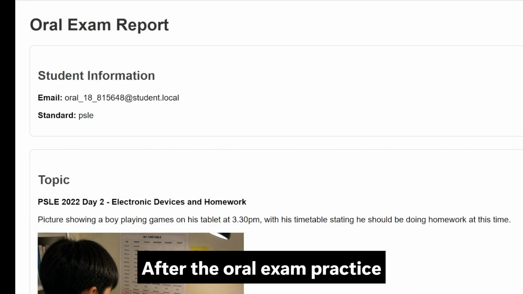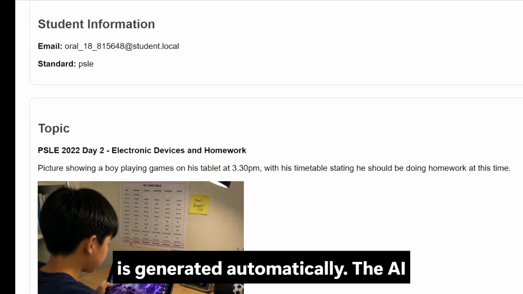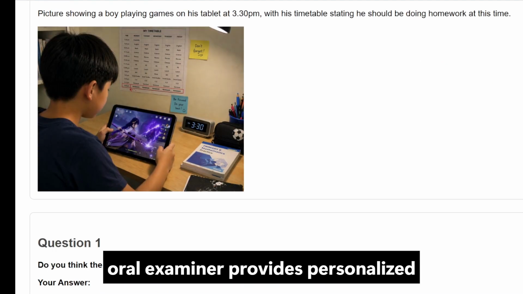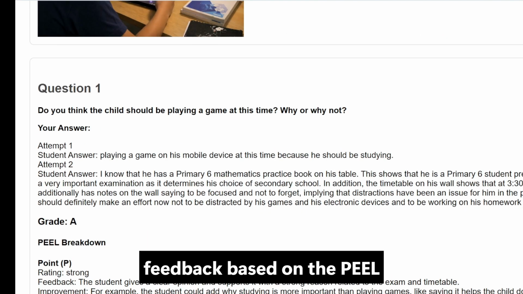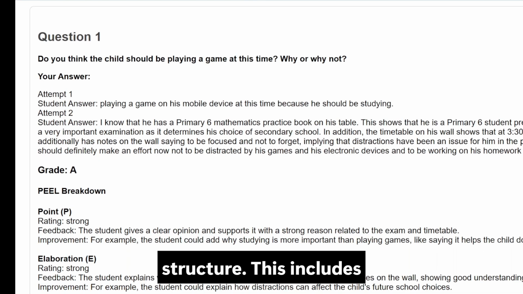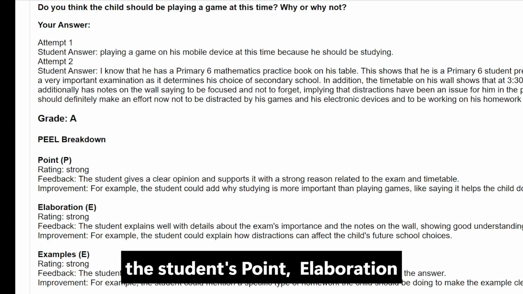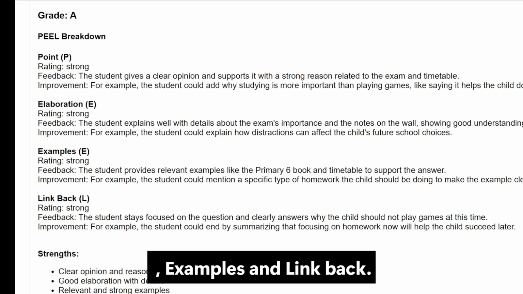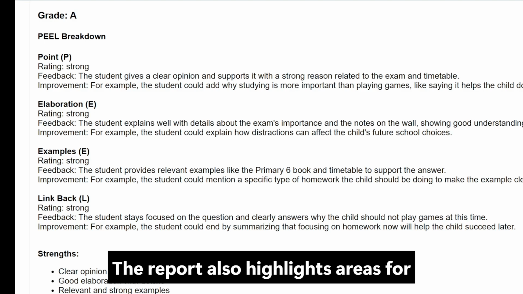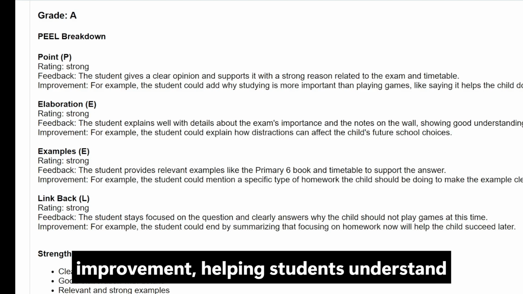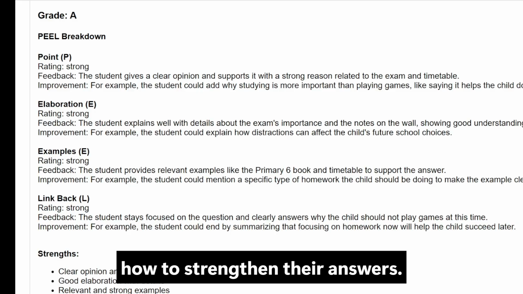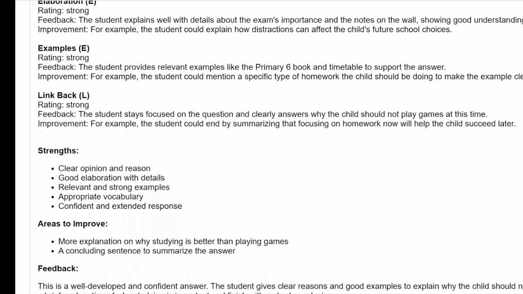After the oral exam practice is completed, a graded report is generated automatically. The AI oral examiner provides personalized feedback based on the PEL structure. This includes the student's point, elaboration, examples, and link back. The report also highlights areas for improvement, helping students understand how to strengthen their answers.